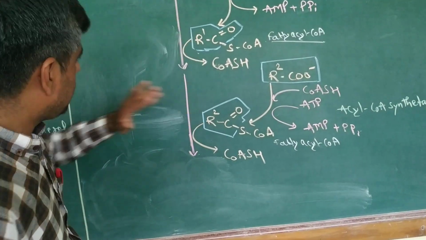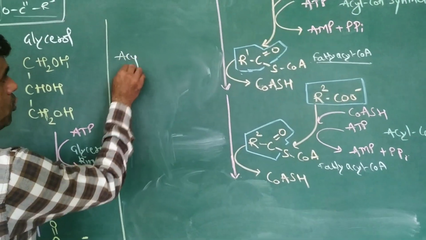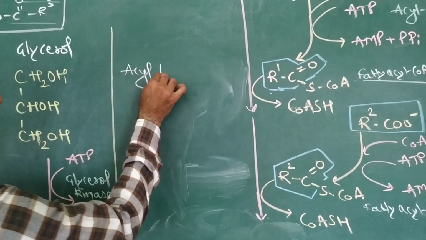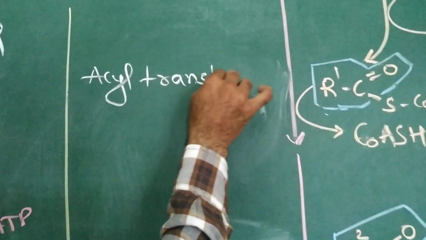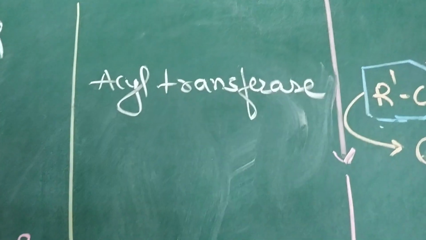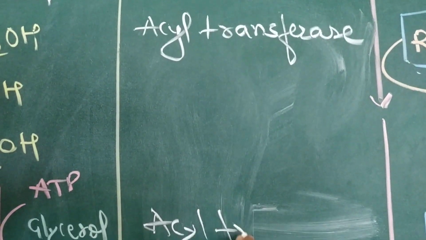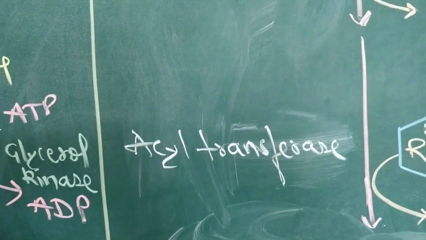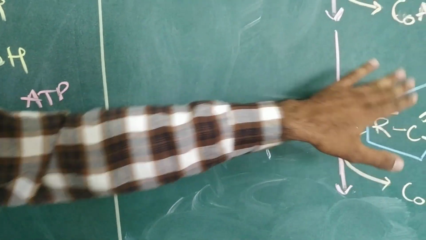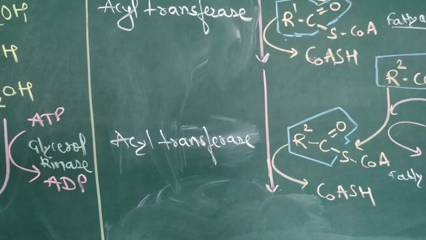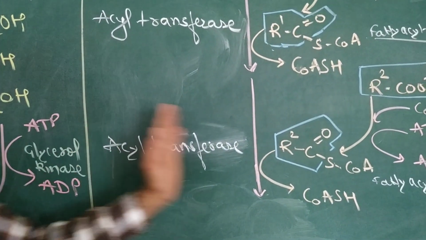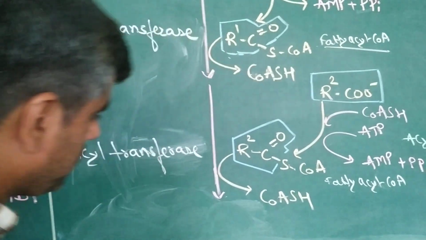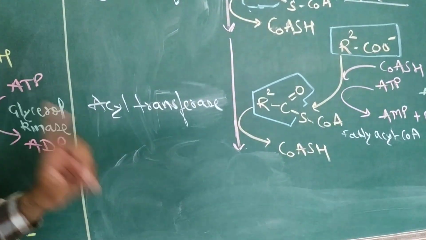So these 2 fatty acids are now transferred to my L-glycerol 3-phosphate by acyl transferase. So it is the acyl transferase enzyme, right? This enzyme will act twice, and it will transfer these 2 fatty acyl CoAs to this particular L-glycerol 3-phosphate. The CoASH will go out and it will result in the formation of phosphatidic acid.